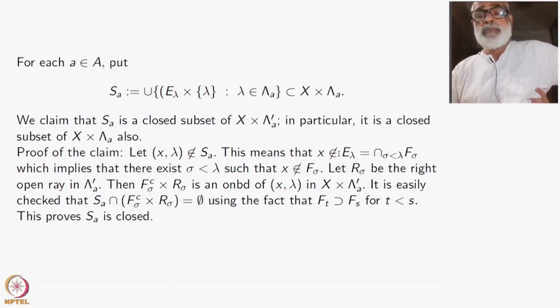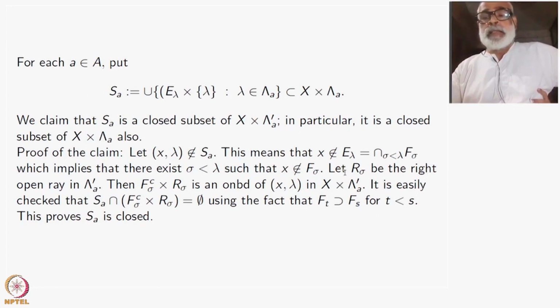If X is inside E lambda for any of these lambdas, then this would have been inside SA. This means X is not in E lambda, but E lambda is what? The intersection of all F sigma, where sigma is less than lambda. If something is not in the intersection, there exists some sigma less than lambda such that X is not in F sigma.